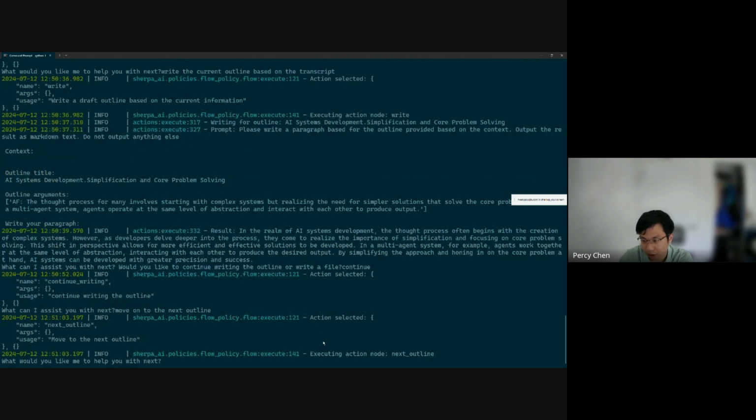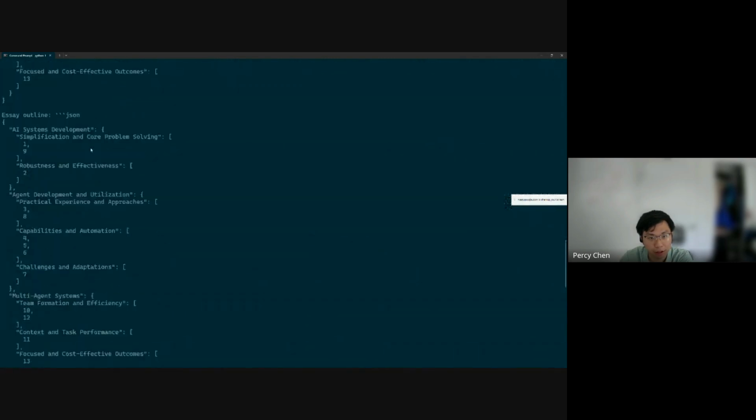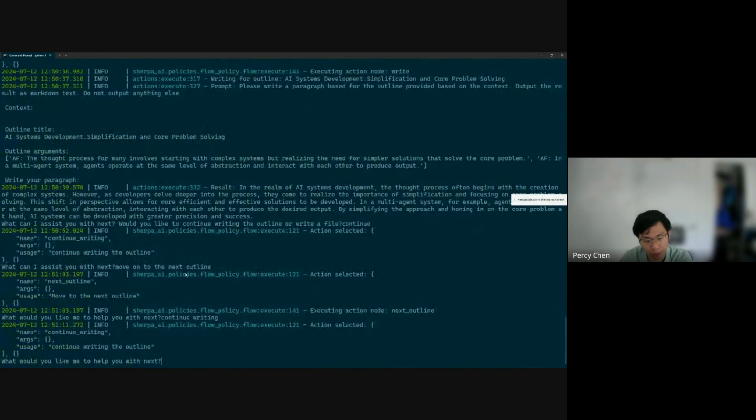Okay, and then it moves to the next outline, and I say I want to continue writing again. In this particular outline, let's see what it is. It's about robustness. I think I didn't really talk a lot about robustness in the transcript. So I say I want to search about different aspects of AI robustness and write it to the outline.